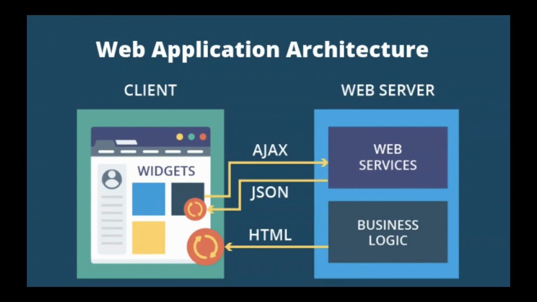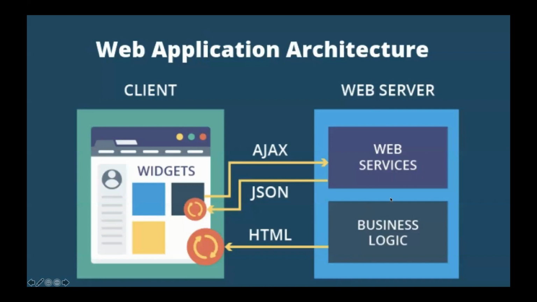The client is a person who interacts, a person who searches for something on your browser. Anything that is visible to you in a web browser is called the client. If I click on any register button or any search button, some operation should be executed. Those logics are written on the server side, which is called the web server. In this web server, we write business logics, and these business logics are written in a service model.